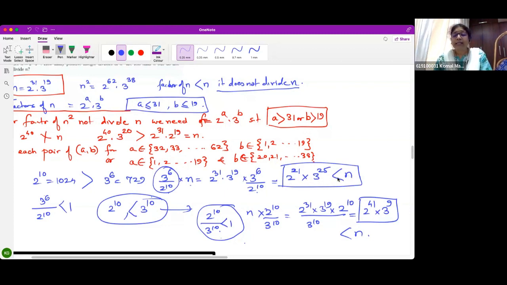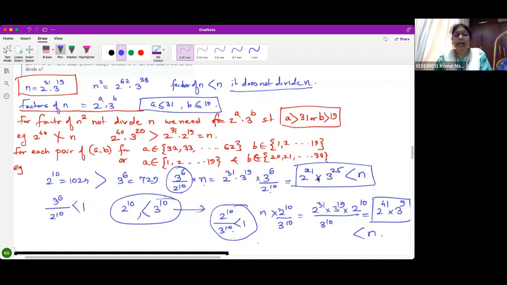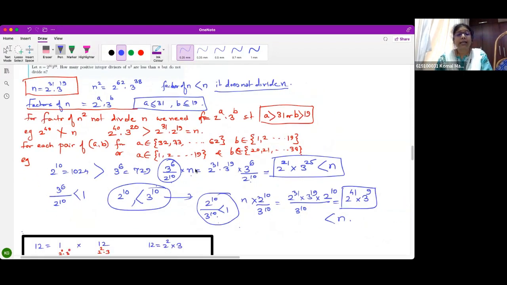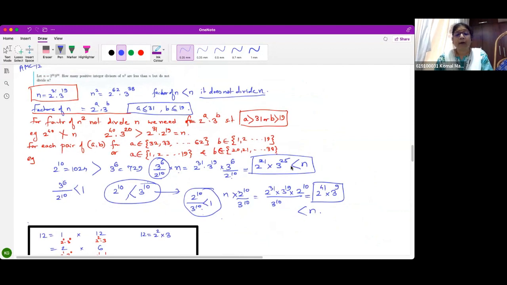And definitely, does it divide n? No. It will not divide n because the power of 3 is greater than 90. Followed? Is that clear to everybody? Any doubt, anybody? So how many such powers will be there?